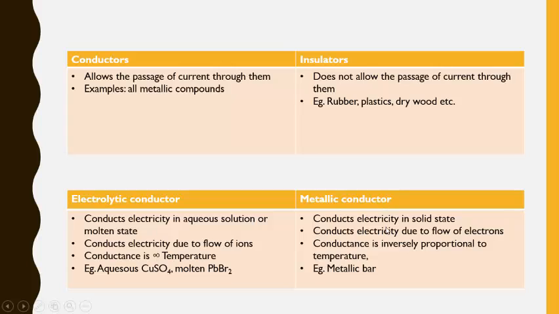Metallic conductors, just opposite, conducts electricity in solid state only, does not conduct electricity in the molten state or in the aqueous solution state. So they are supposed to be metallic conductor. Because of the flow of electrons, they conduct the electricity. Now conductance is inversely proportional to temperature. So when the temperature increases, conductance is less. And when the temperature decreases, conductance is more. For example, metallic bar.